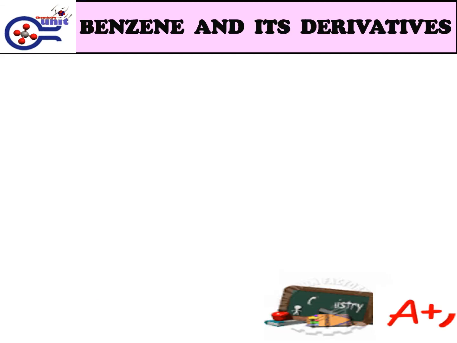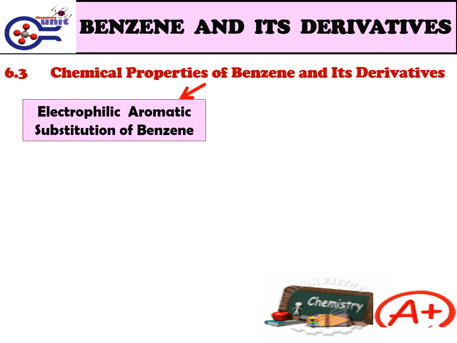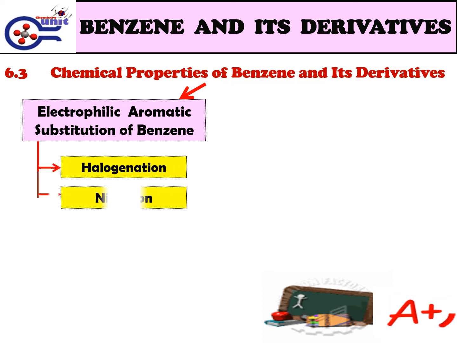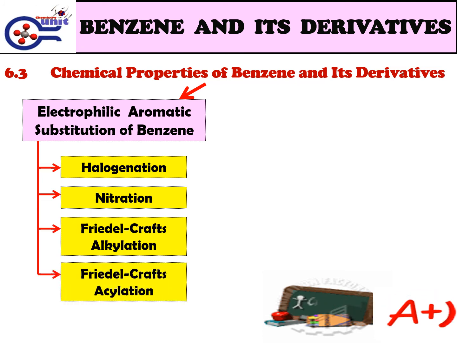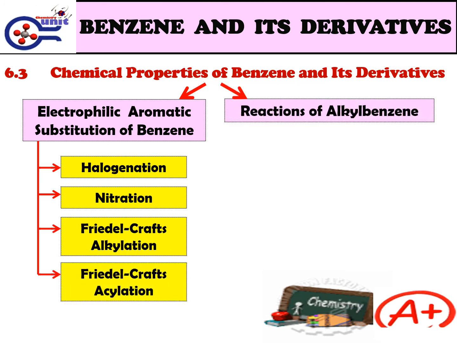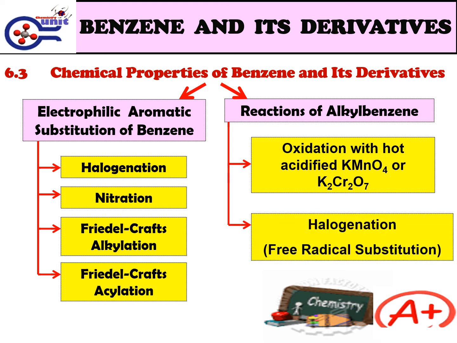6.3 Chemical properties of benzene and its derivatives. The type of chemical reaction of benzene is electrophilic aromatic substitution. Chemical reactions of benzene are halogenation, nitration, Friedel-Crafts alkylation, and Friedel-Crafts acylation. Reactions of alkylbenzene involve oxidation with hot acidified potassium permanganate or potassium dichromate, and halogenation, which involves free radical substitution.